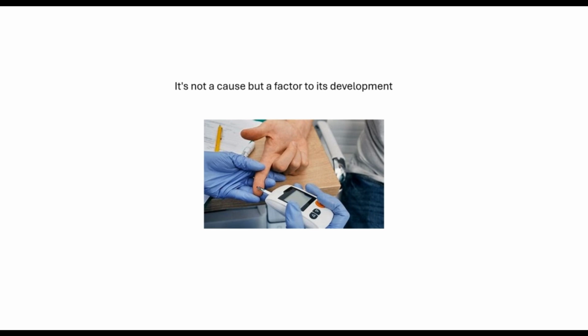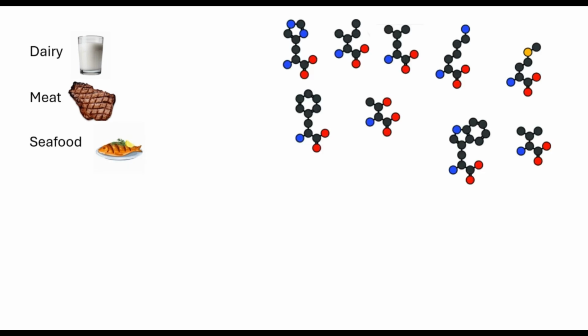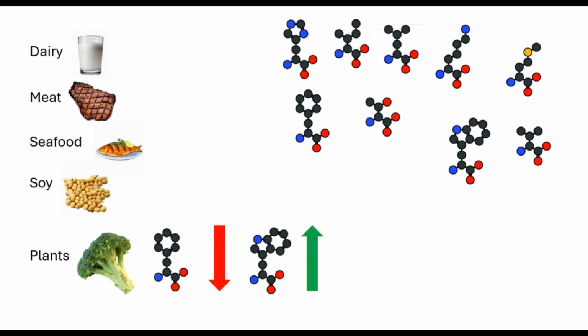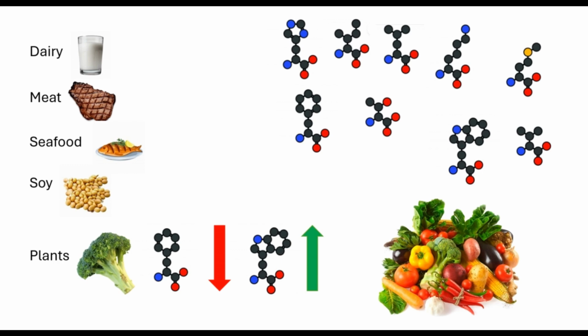In general, animal-based foods such as dairy, meat, and seafood usually contain all 9 of the essential amino acids. Furthermore, soy-based products also contain all 9 essential amino acids, whereas most plant-based foods contain high levels of some amino acids, but also low levels of other essential amino acids. This means that if your protein comes predominantly from plants, it is important to make sure you eat from a varied selection of food, because not all plants are low or high in the same amino acids.